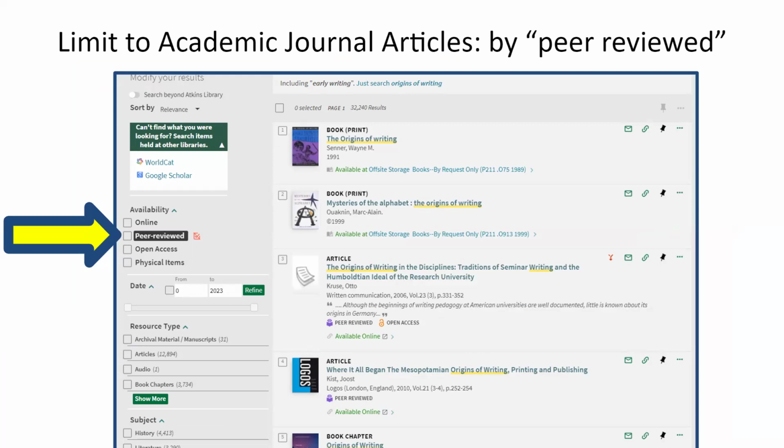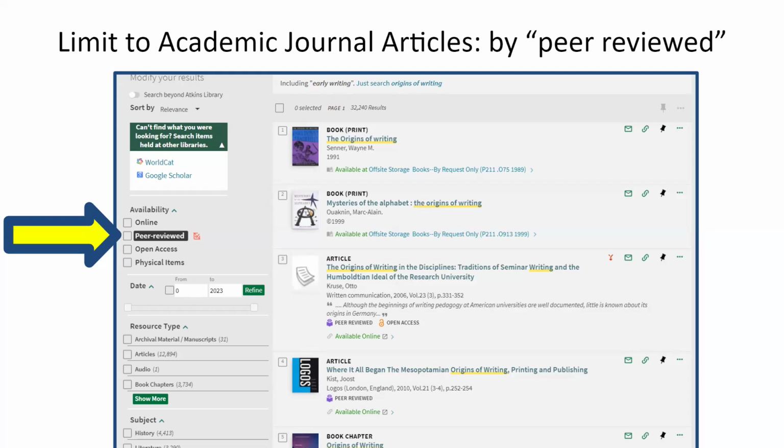So on the left, again, where my arrow is, where it says availability, if you select this button here, peer reviewed. So this, I think, is the best tool so far in the library search system to narrow down to academic journal articles. Now, that's not to say that it's going to only have academic journal articles. Some other things can get through because they're published within academic journals. So you might see things like book reviews, and some other types of articles might come through, like an opinion